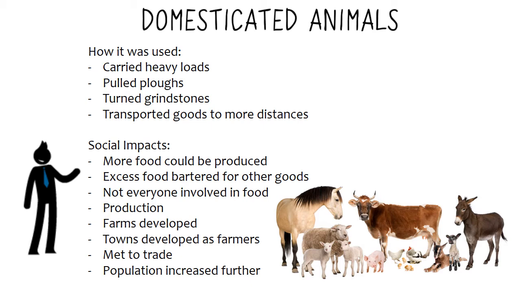Not everyone was involved in the food process, which meant there was greater productivity, which led to production. Farms then developed, and towns developed as farmers had to meet the trade, and this increased the population even further due to quality of food, production, communities, and engagement with other communities.